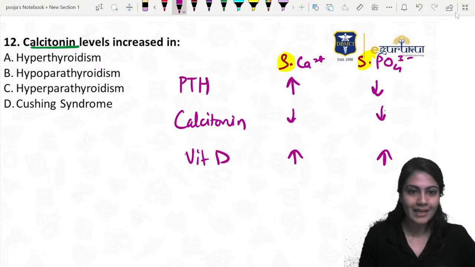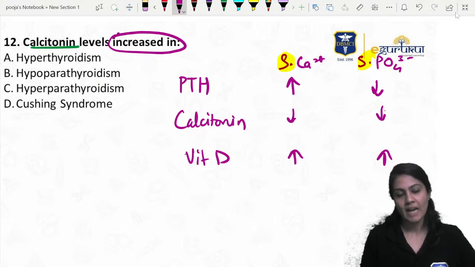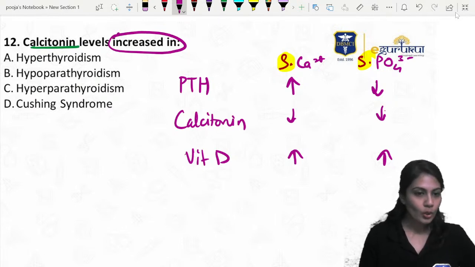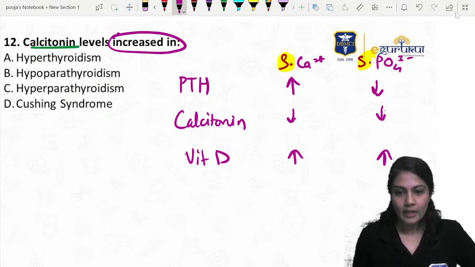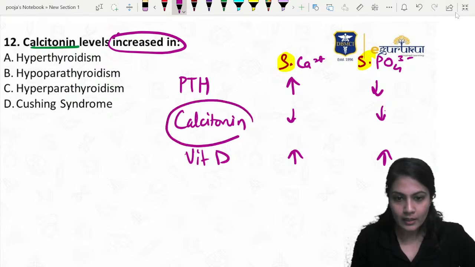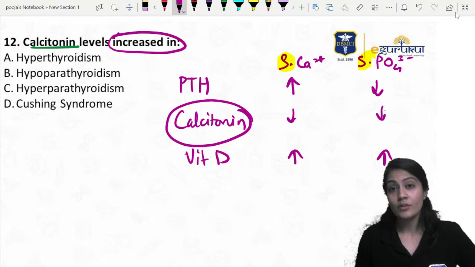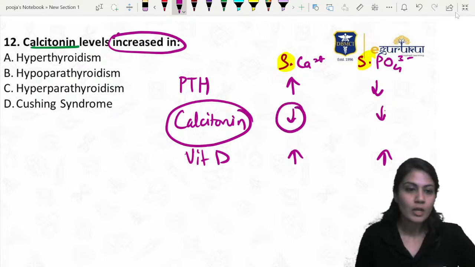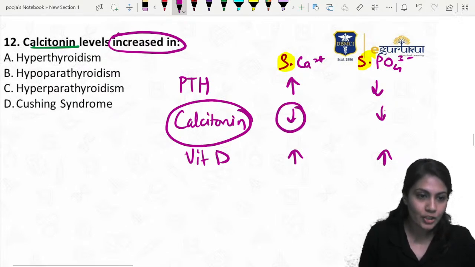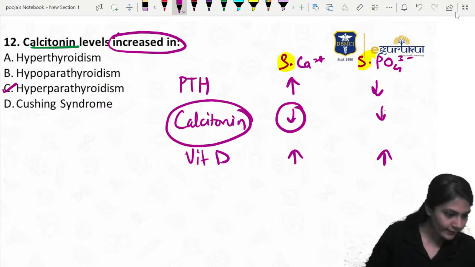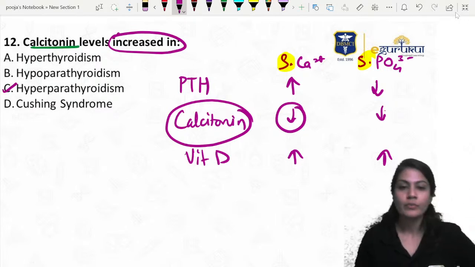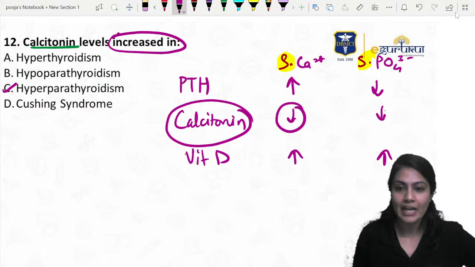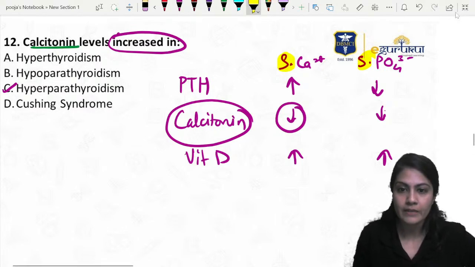Now what they're asking, the levels are increased in which of the following? Hanji, which of the following? Now remember, if we need to increase this, what is it doing? It is decreasing the calcium. So if the patient is suffering from hyperparathyroidism, what is going to happen? In hyperparathyroidism, the calcium level inside the serum is definitely going to increase.